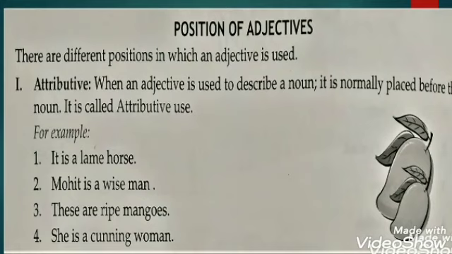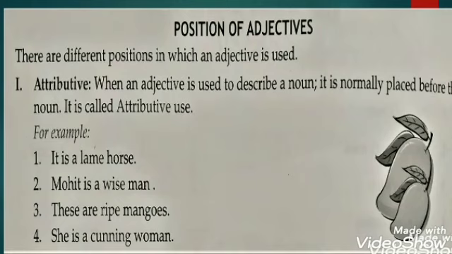First one, attributive. When an adjective is used to describe a noun, it is normally placed before the noun. It is called attributive use. We have 4 examples here, but we are just going to see 2 of them. It is a lame horse. Now, horse is your noun here and adjective will be lame. As the word lame is describing the horse, means describing the noun. So, easily you can make out that it is just placed before the noun.